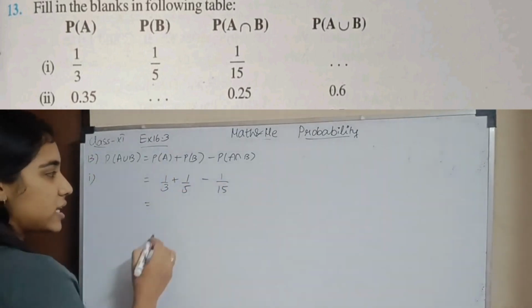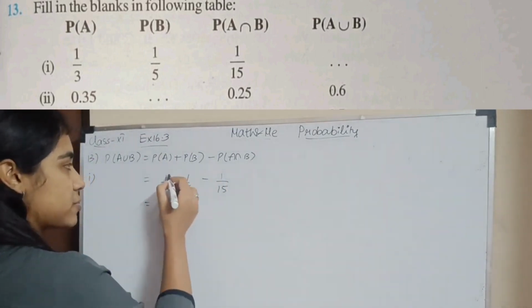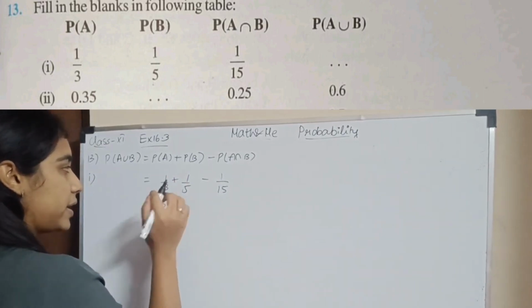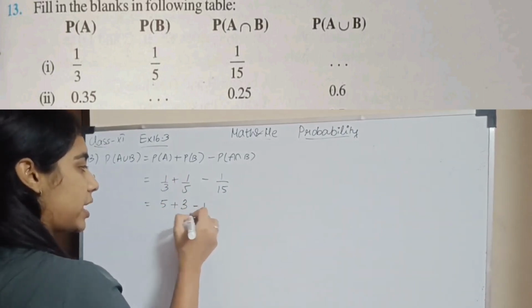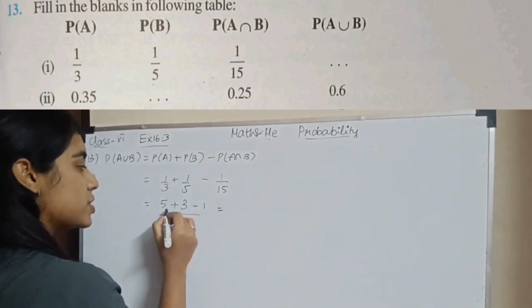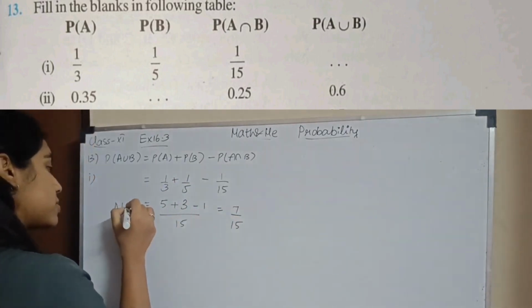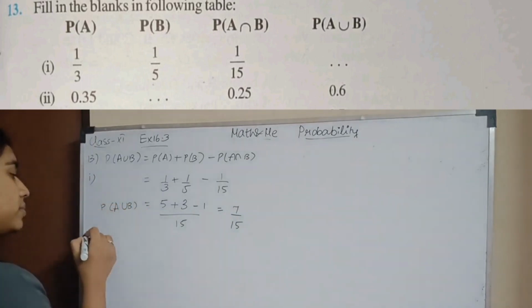So when I take the LCM, I have 15 as my LCM. So either multiply by 5 in the first term and 3 in the second: 5 plus 3 minus 1 divided by 15, which is 5 plus 3 is 8, 8 minus 1 is 7, 7 divided by 15. So this is my probability of A union B.